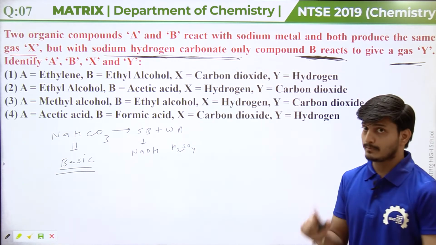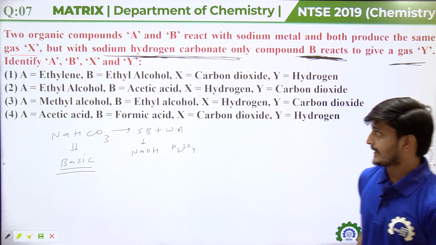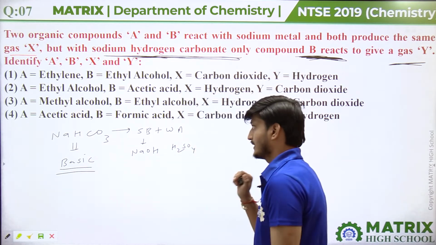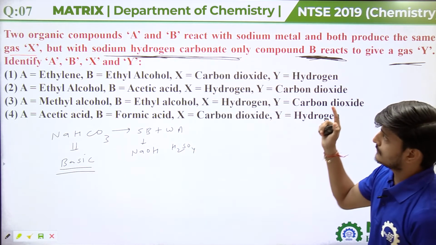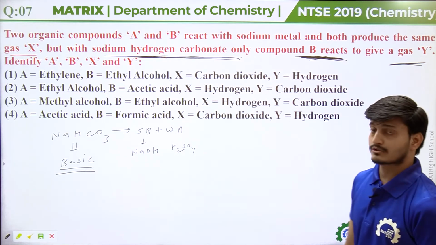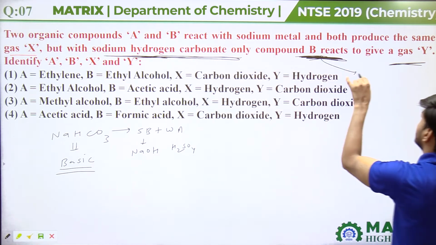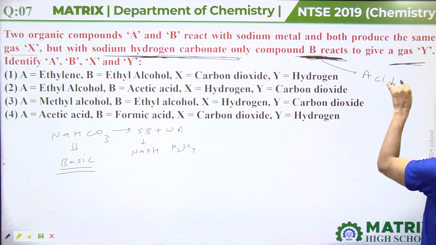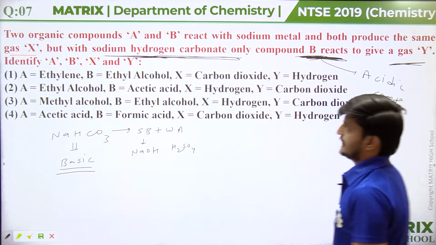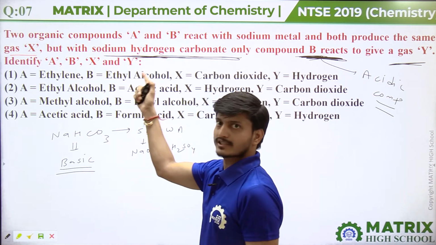Compound B should be an acidic compound. If we look at the options, B can react with sodium hydrogen carbonate, so compound B should be an acidic compound. In option A, B is ethyl alcohol. Ethyl alcohol is not acidic.